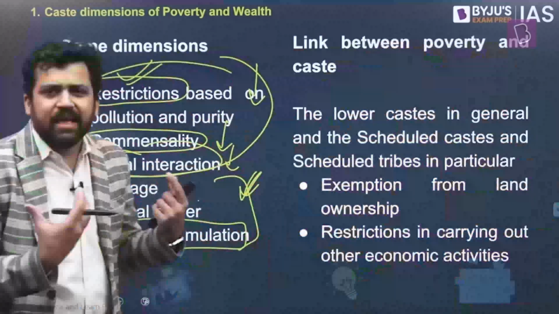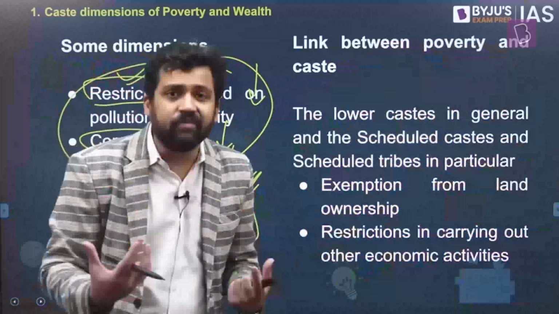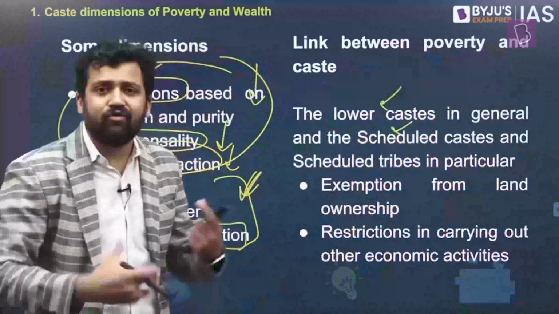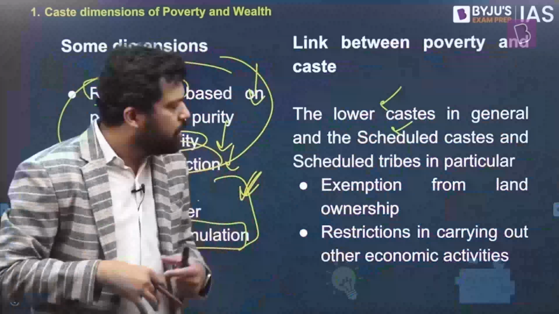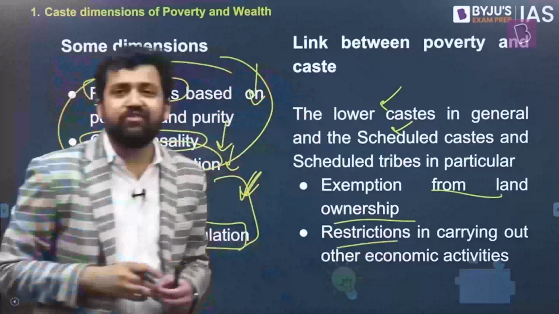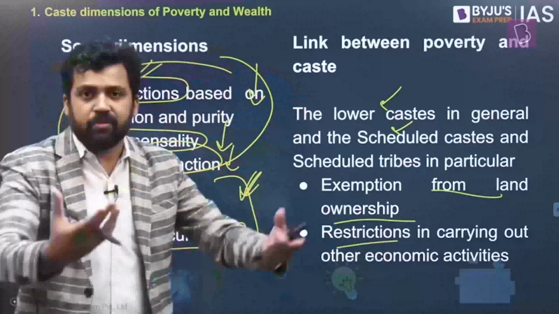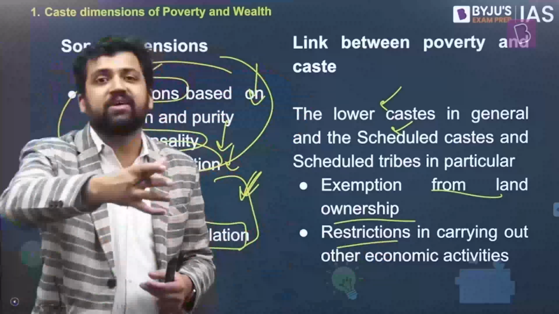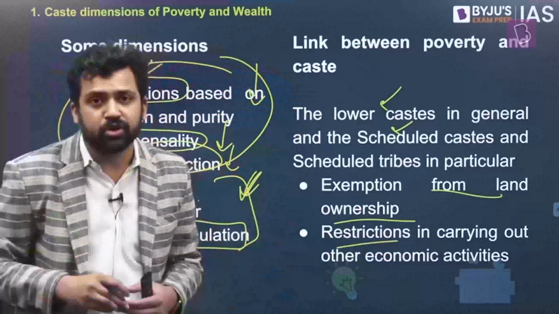Now, what is the reason you will find a linkage between caste and wealth? Why are members from the lower castes, the scheduled castes and scheduled tribes as well, lagging behind when it comes to wealth accumulation? Maybe it is because for a long period of time they have been denied land ownership. They didn't have access to land. Apart from that, they have also faced different kinds of restrictions when it comes to economic activities. For example, scheduled castes would not be allowed to carry out different kinds of economic activities. Mobility is something which is restricted when it comes to caste. There are different kinds of restrictions imposed. You cannot take up any occupation.